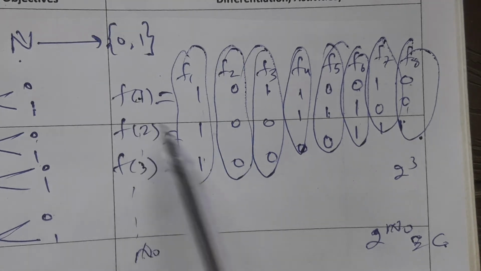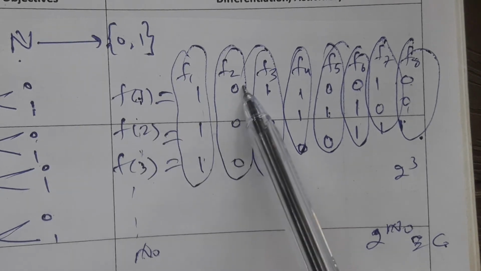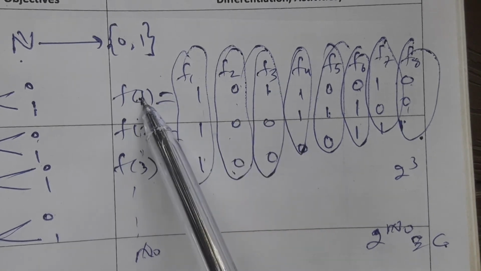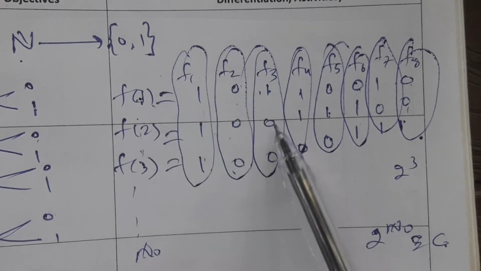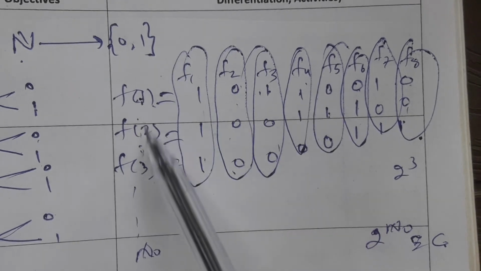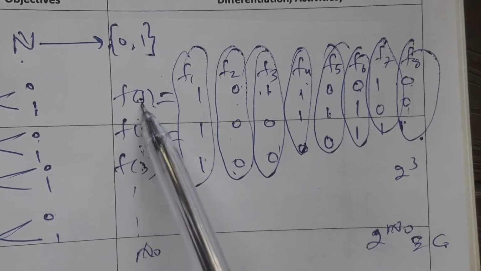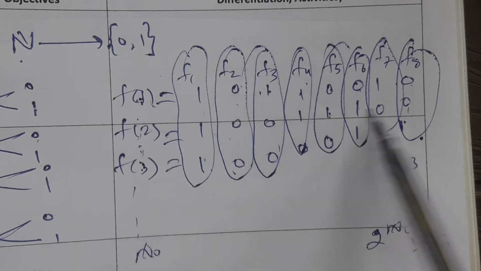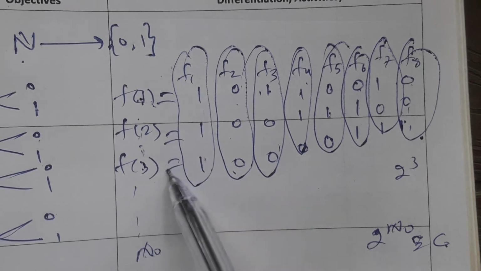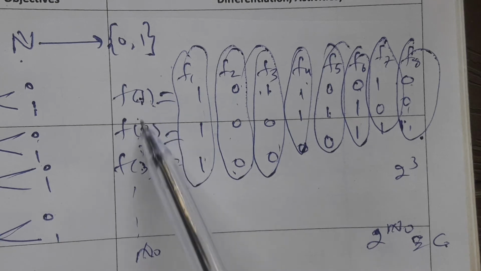I have chosen one function whose each element has image 1, and I have chosen a second function whose each element has image 0. I have chosen a third function which gives 1 at 1 and remains 0 for the others. I have chosen another function which gives 0 for 3 and remains 1 for the others. Similarly, we can construct 8 functions when we choose 3 elements, and we will construct 4 functions when we choose f of 1 and f of 2.